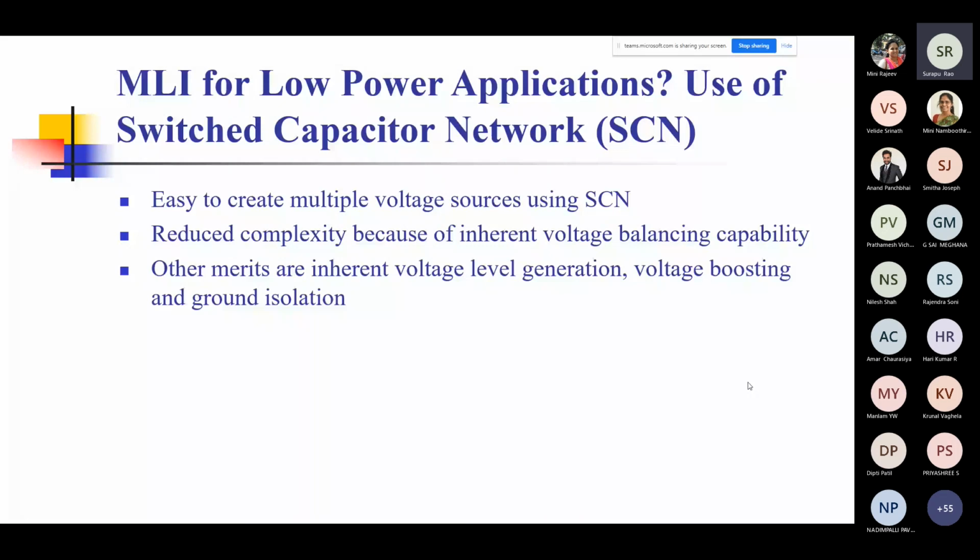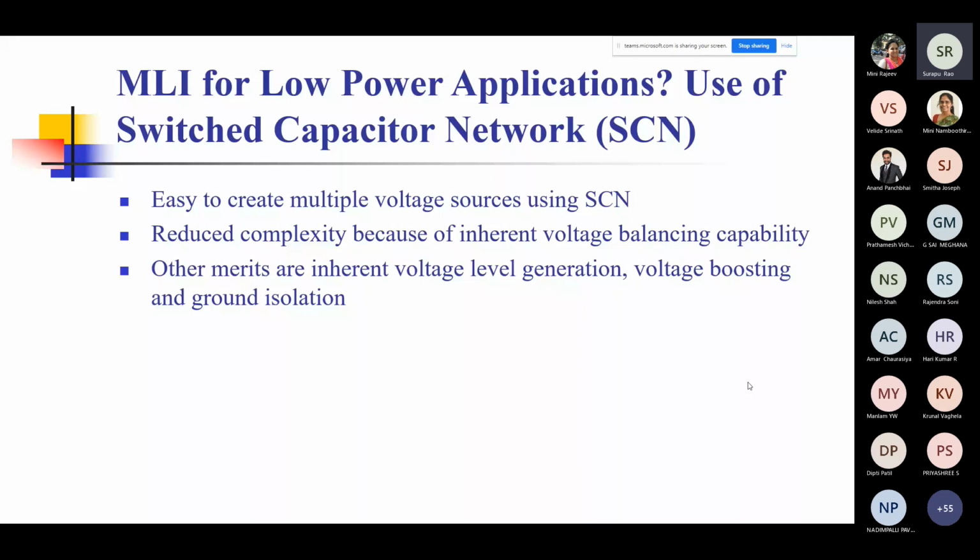So you still want to use an MLI. So here we discuss one possibility, that is by use of what are called switched capacitor networks. We can actually create these multi-level inverters using simple 2-level systems. As you will just see in the structure, these systems are able to easily create multiple voltage sources.